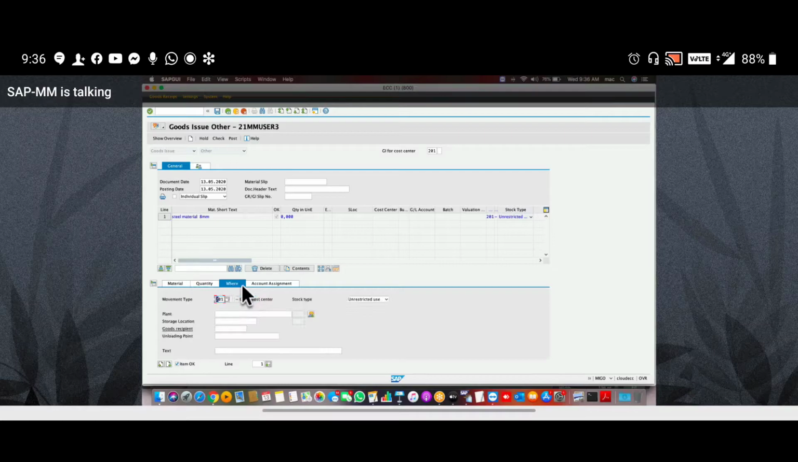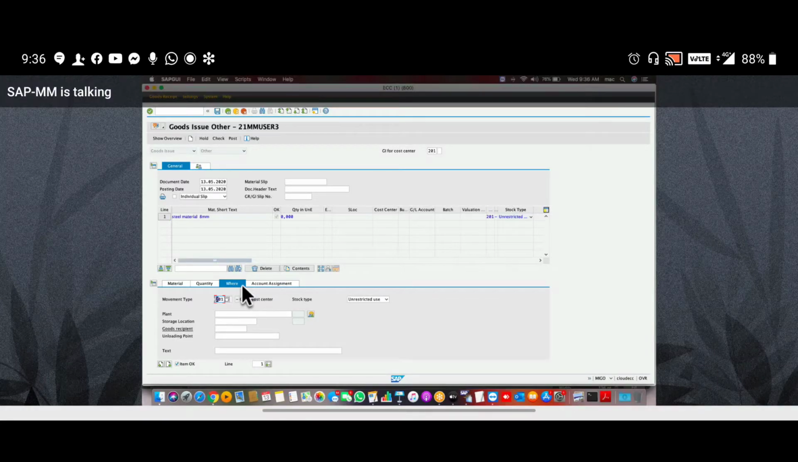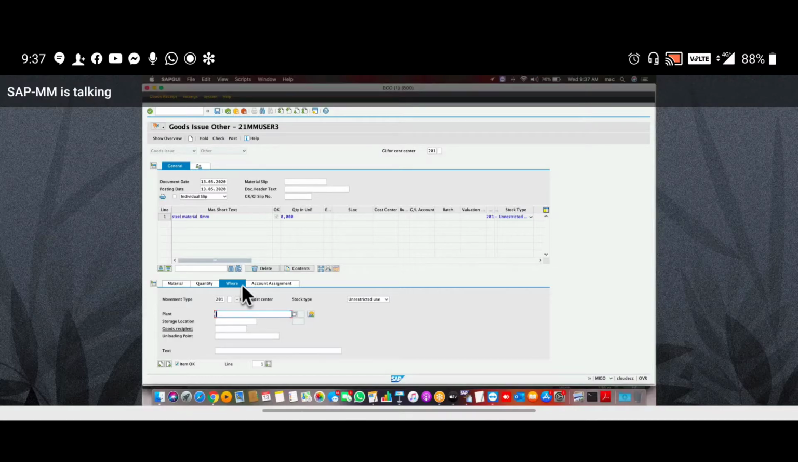Next, the where tab. Give serial number 1, movement type 201. Next, serial number 2, plant. Serial number 3, storage location. This means from which plant and from which storage location we are issuing goods.